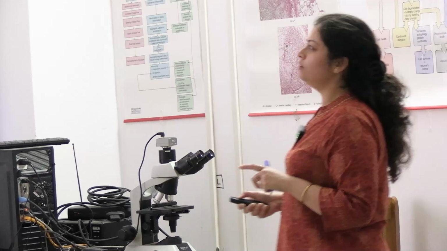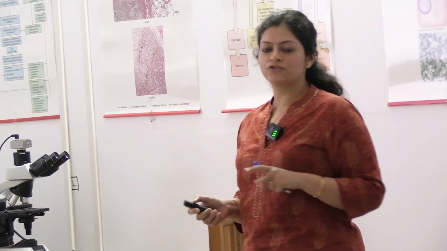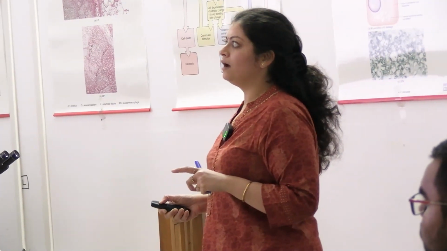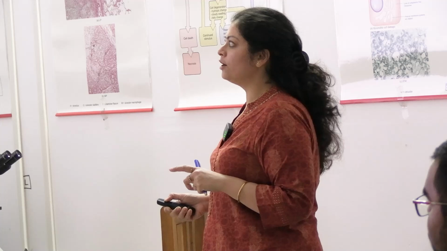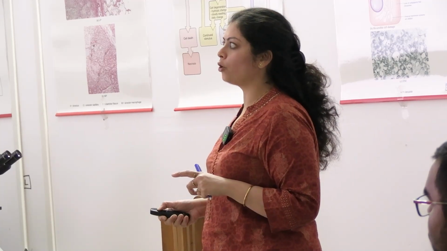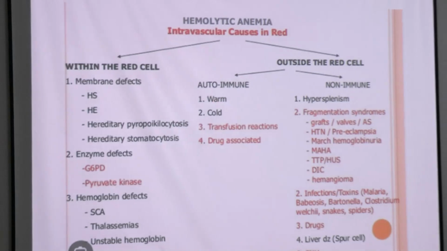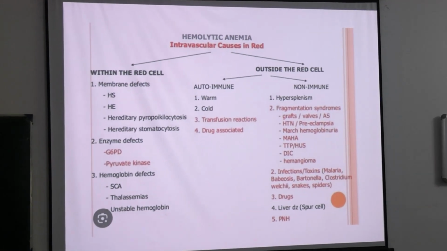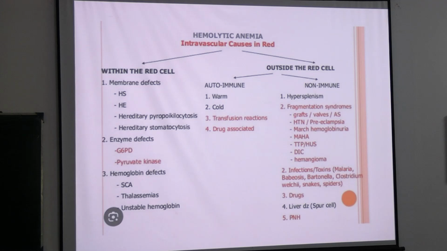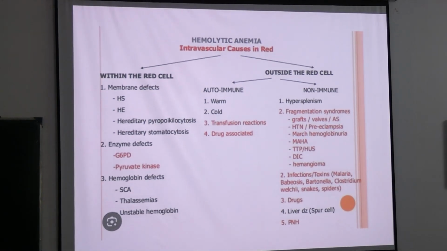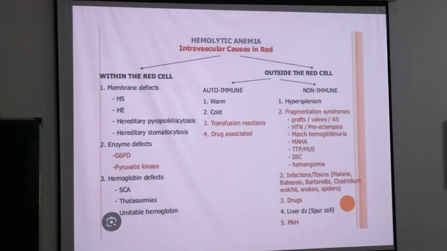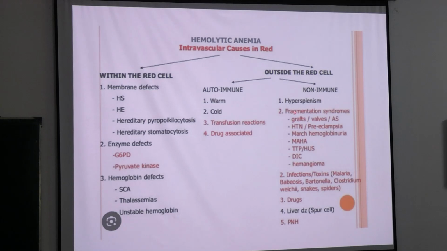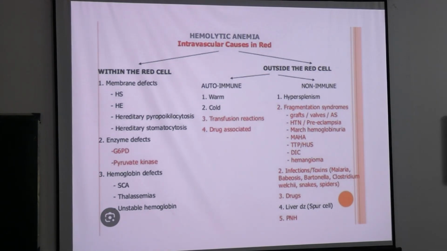So now coming to the extrinsic factors. Extrinsic factors can be either autoimmune disorders or non-autoimmune. In autoimmune, there will be warm antibodies, cold antibodies, then transfusion associated reactions which can cause hemolysis, or drug associated, like certain drugs which can cause hemolytic anemia. And then in non-immune causes, there will be hypersplenism. Why? If the spleen is active, the spleen is a part of the reticuloendothelial system.